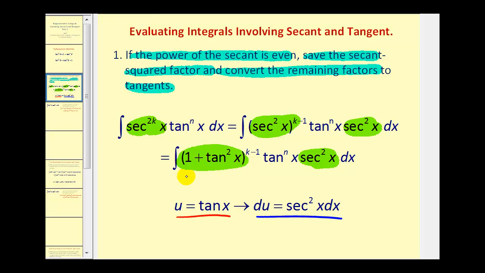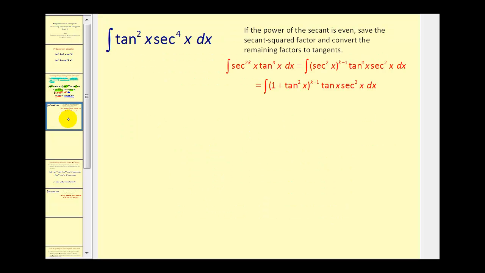So in this form we'll have 1 plus u squared to the k minus 1 power times u to the nth power, and then secant squared x dx is equal to du. So then we'll expand this integrand and then integrate with respect to u. Let's go ahead and give it a try.